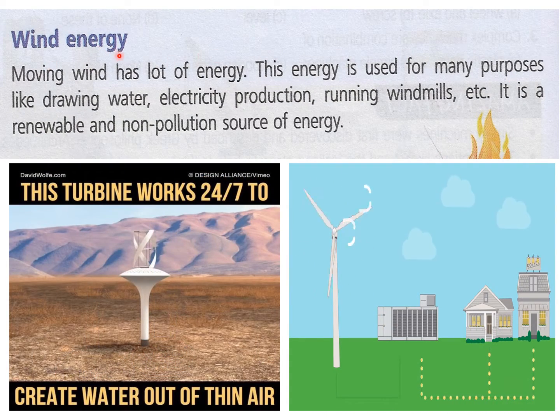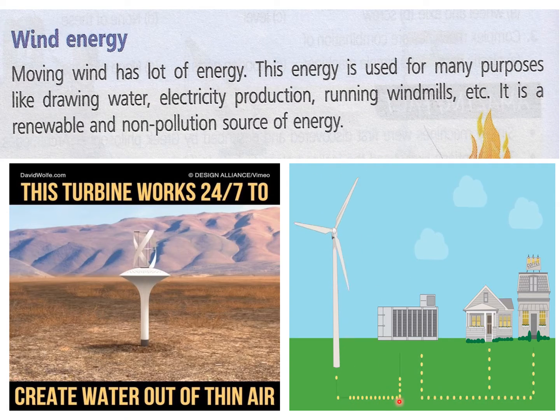Then next is wind energy. You can see this windmill moving and producing electricity that is going to the houses from here and being used as electricity. Then this turbine also works 24/7 to create water out of thin air, and this is also moving. This also moves with the help of wind. So moving wind has a lot of energy. This energy is used for many purposes like drawing water, electricity production, running windmills, etc. It is a renewable and non-pollution source of energy.